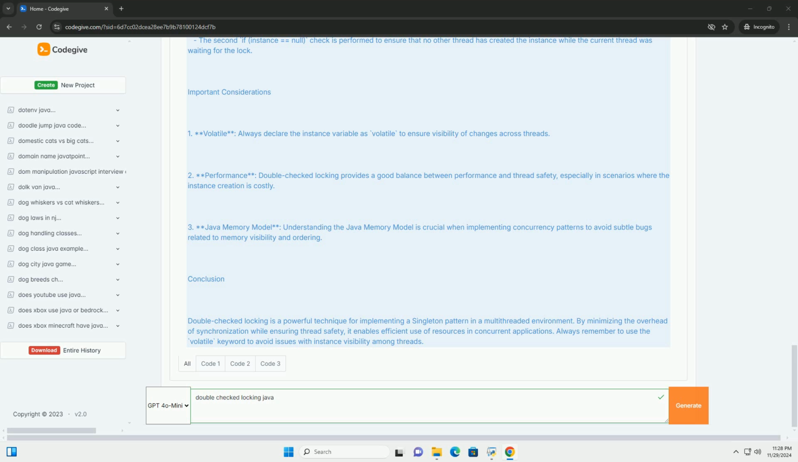Conclusion. Double-checked locking is a powerful technique for implementing a singleton pattern in a multi-threaded environment. By minimizing the overhead of synchronization while ensuring thread safety, it enables efficient use of resources in concurrent applications. Always remember to use the volatile keyword to avoid issues with instance visibility among threads.